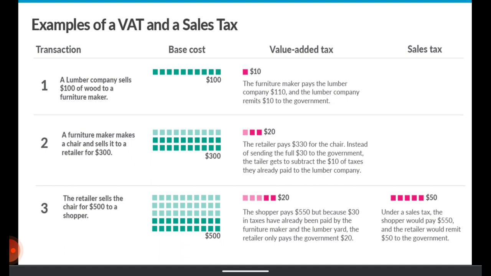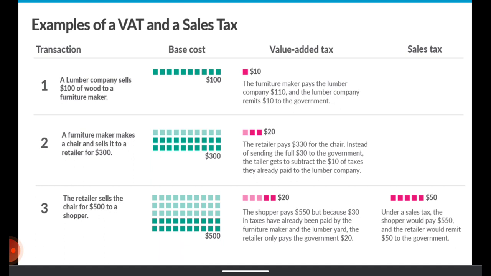Remember, at the first stage there is no sales tax, because as we talked about, sales tax is charged at the last stage in the supply chain. The second step is the furniture maker makes a chair and sells it to a retailer for $300. Remember, the furniture maker incurred some costs, and then he also kept some profit margin, and then he was willing to sell that chair to the retailer for $300.